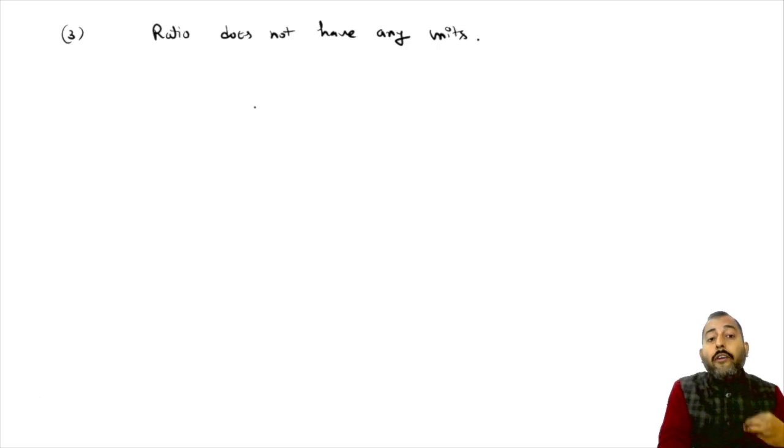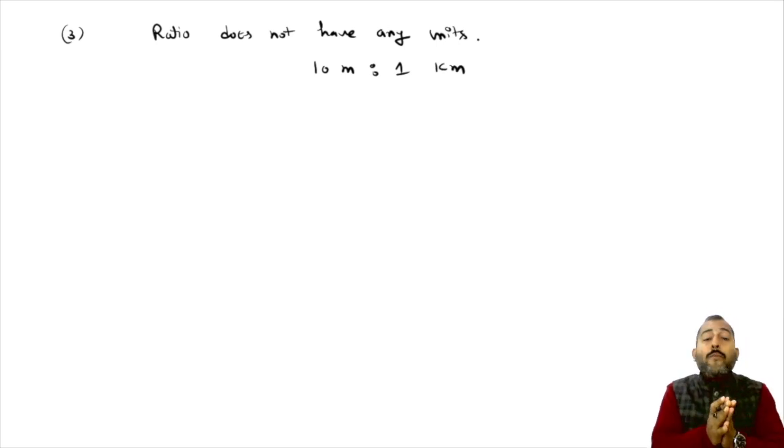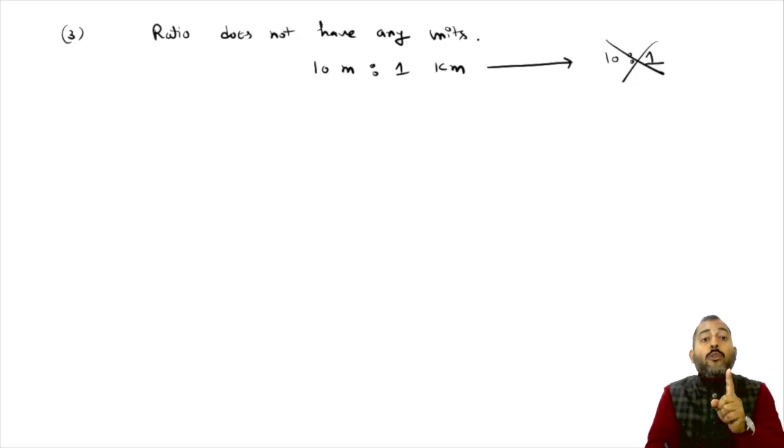What does it mean? If I ask you, what is the ratio between 10 meters and 1 kilometer? Never say 10 is to 1 is the final answer. I said ratio does not have any units, but that does not mean you scrap out units directly.